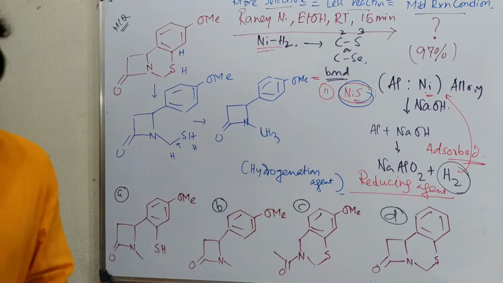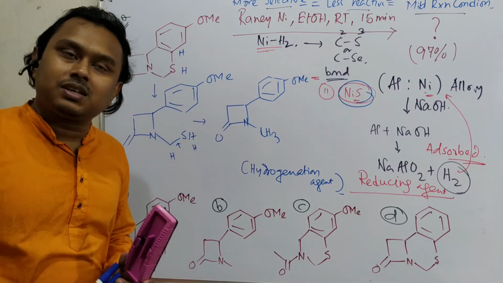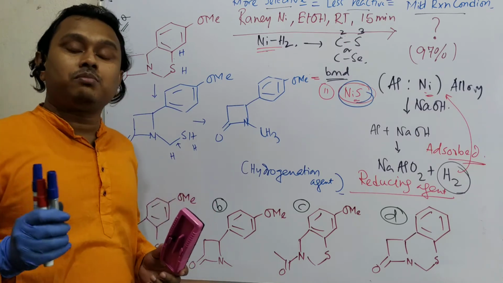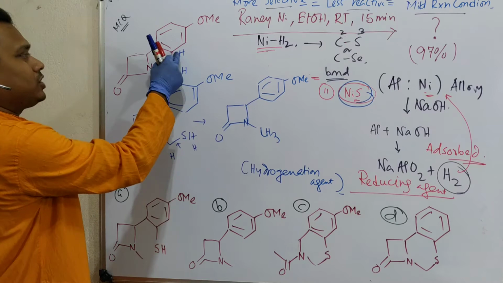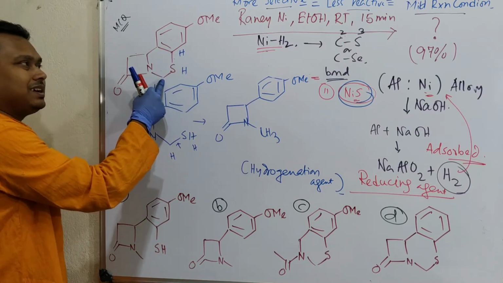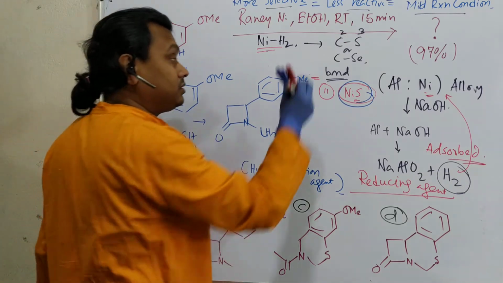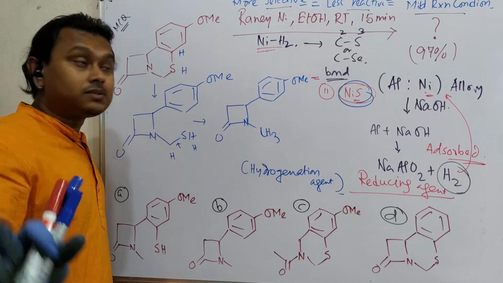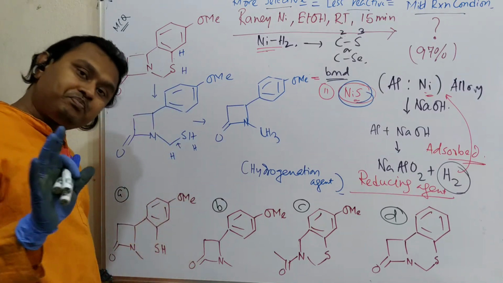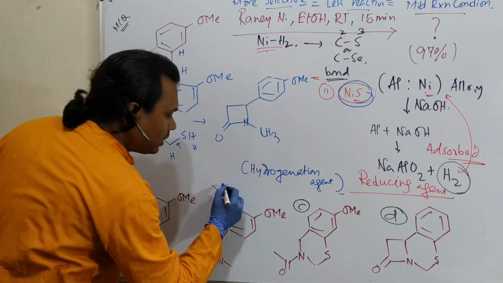Okay, so now I guess you have understood how this product is formed. So if this question appears in your exam and you have to solve it within 30 seconds, you should remember it selectively breaks the carbon sulfur bond and attaches hydrogen. So one hydrogen will be attached here, one hydrogen will be attached here. And remember, no other reaction is expected to occur since the condition is room temperature and the time is 15 minutes, a very fast reaction. Okay, so this is the product. Fine. So the answer of this problem is this one, B.